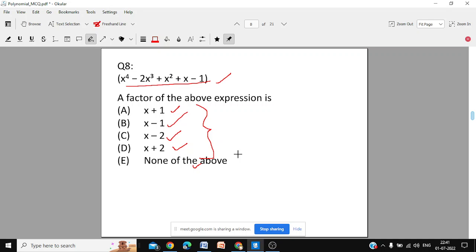Write question number 8 and only the option. If x plus 1 is a factor, you write 8a. If x minus 1 is a factor, you write 8b. If x minus 2 is a factor, you write 8c. If x plus 2 is a factor, you write 8d. And if none of the above, if you don't get any factors, then write none of the above. So which one is a factor of this expression?